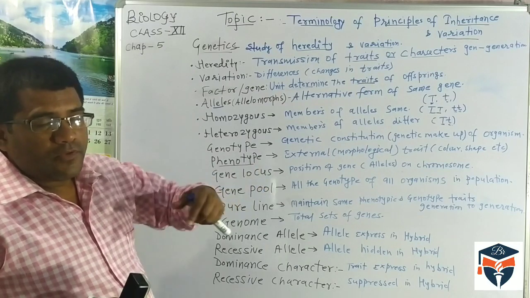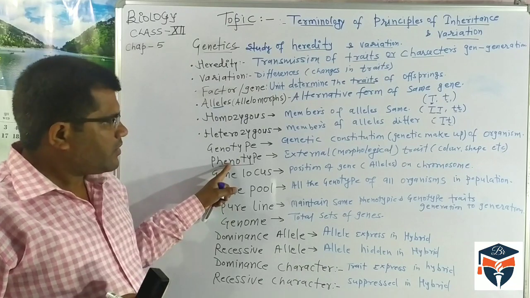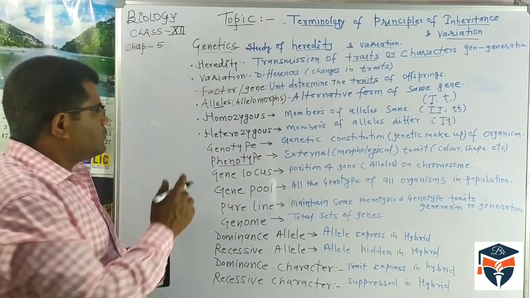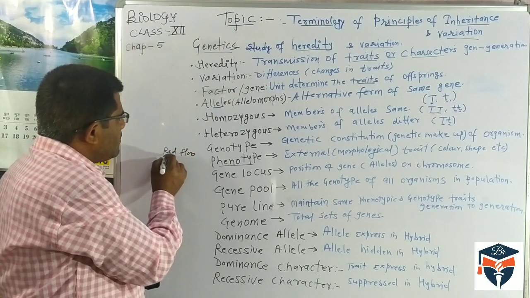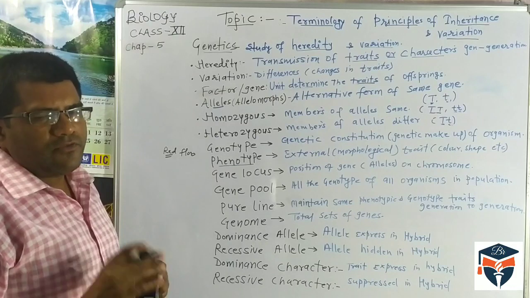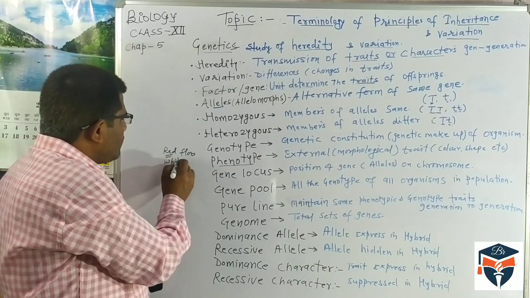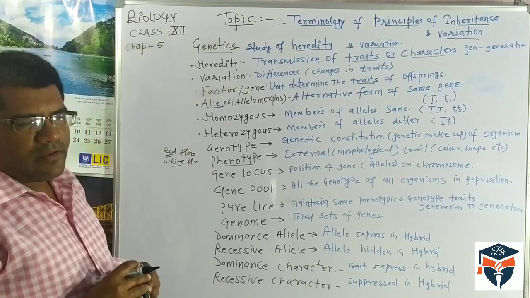So if you see an object, how it looks is the phenotype. Suppose I say red flower. Red is the phenotypic character because the flower looks red. If I say white, then it is a white flower; white color is a phenotypic character.